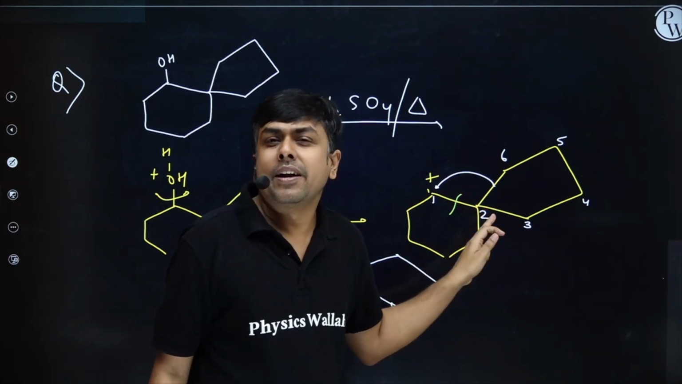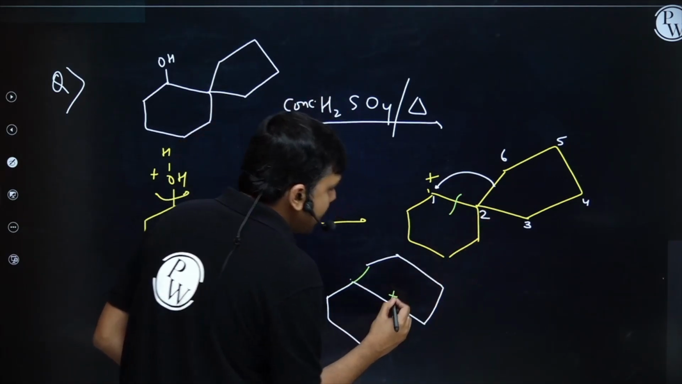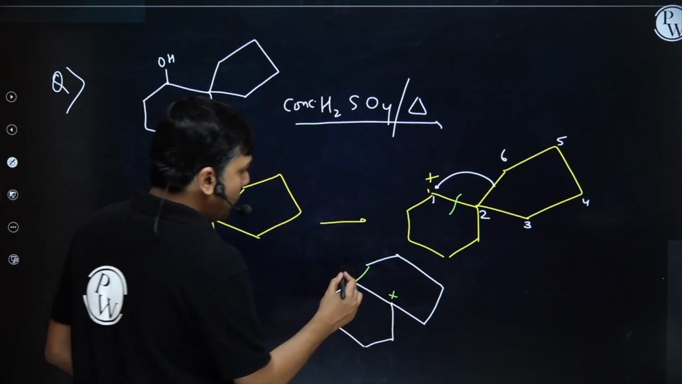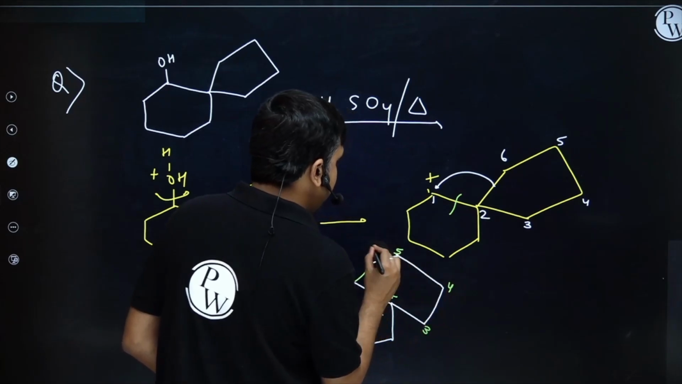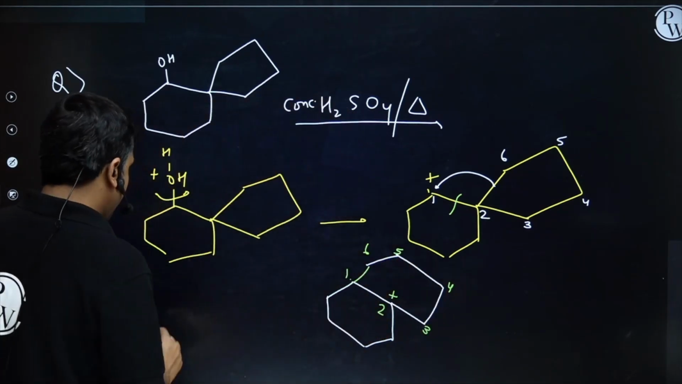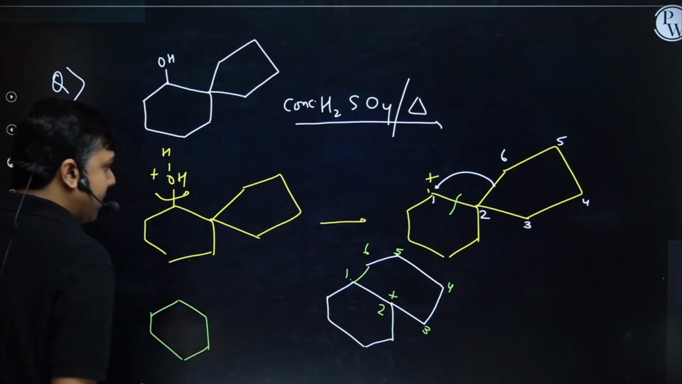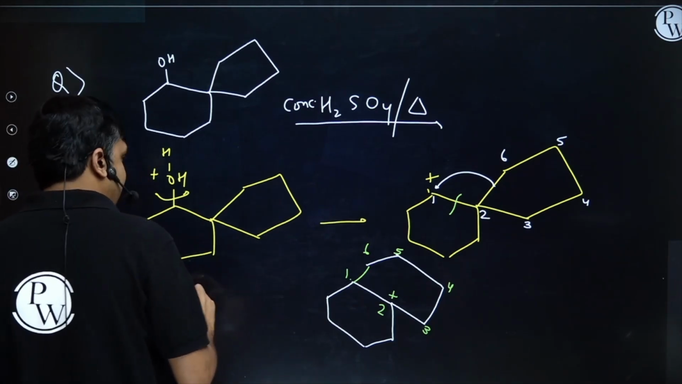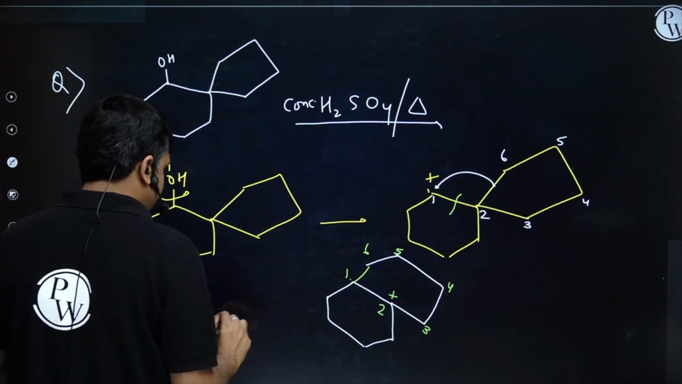So 2 is having a deficiency of 1 bond. So can I say here I will have a positive charge? Now 1, 2, 3, 4, 5, 6, right? So I'm having a 6-member cyclic ring. To this cyclic ring, one more cyclic ring is attached, right? Like this.